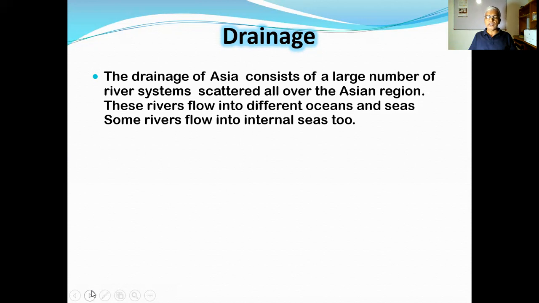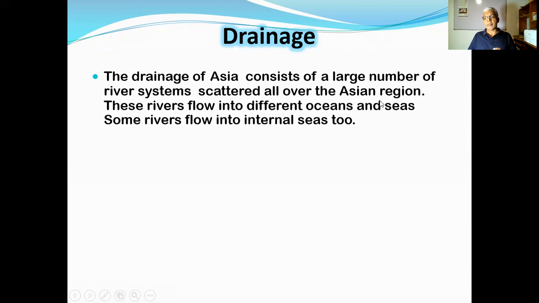Usually, it occurs in two ways. One is surface drainage, the other one is underground drainage. But in our lesson, we focus our attention on surface drainage. Mainly, surface drainage is set with the river system in any part of the world or country or any other place. When you read this first point, you can understand it very well. The drainage of Asia consists of a large number of river systems scattered all over the Asian region.